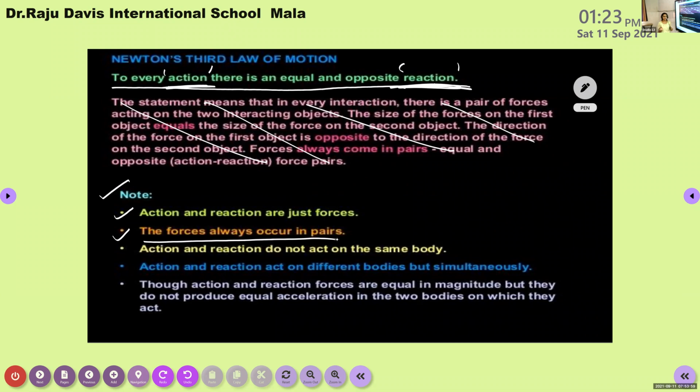We cannot consider them as single; they are not a monopair. We consider them as pairs, because if action is there, reaction should be there along with it. The third one: action and reaction do not act on the same body.